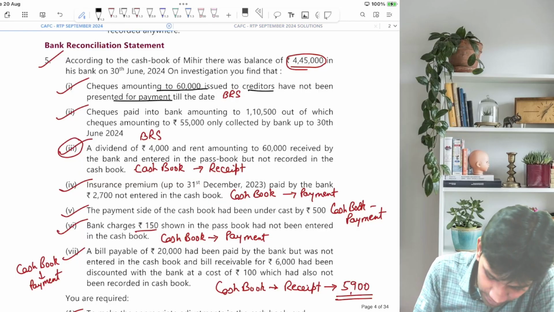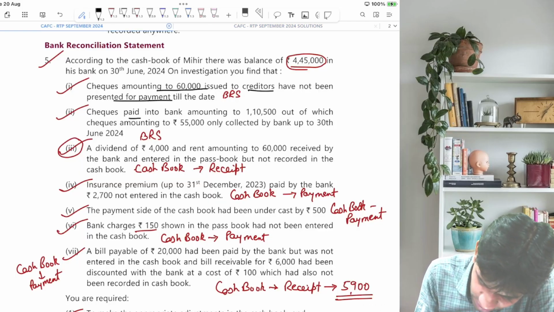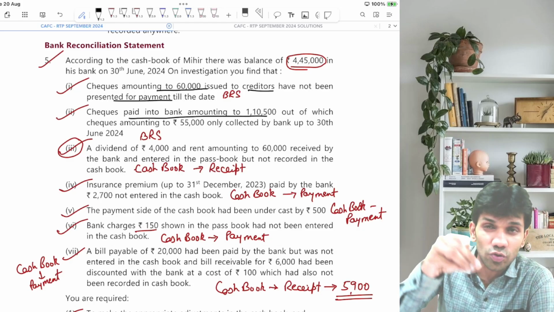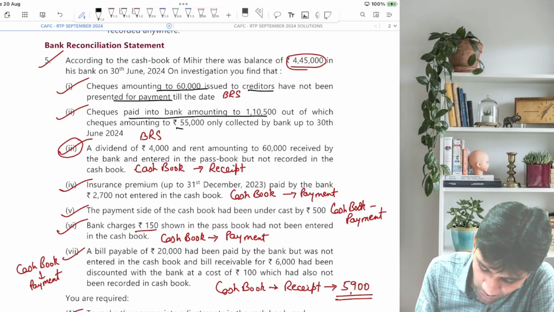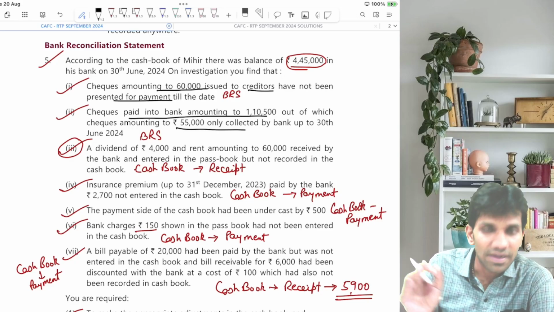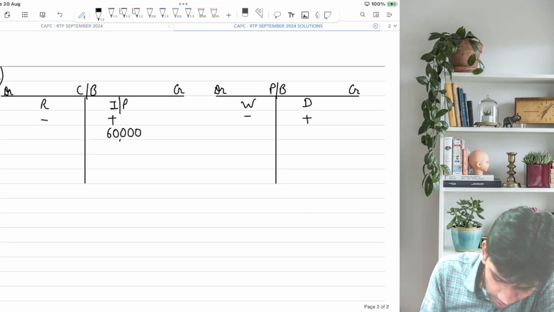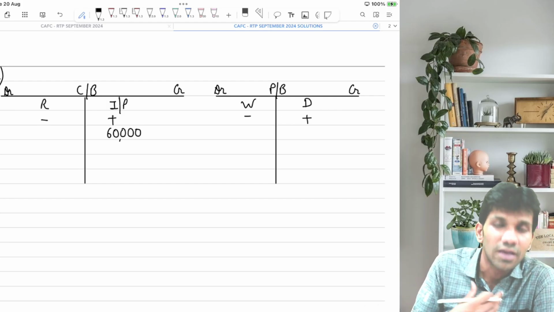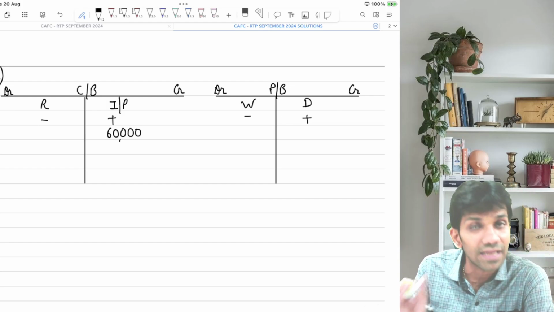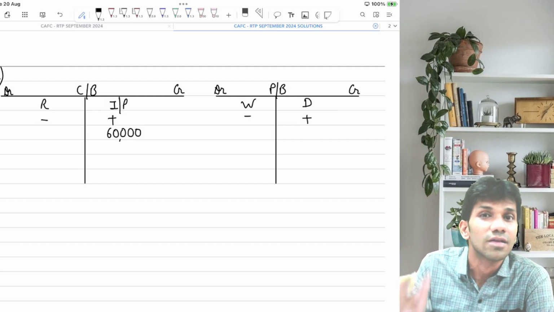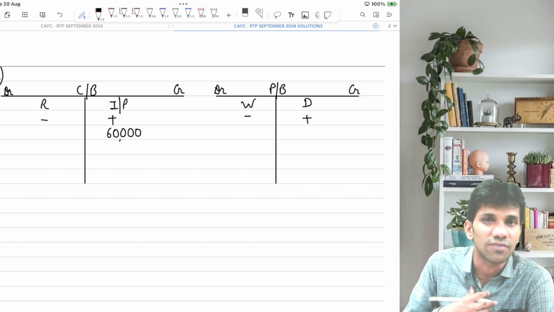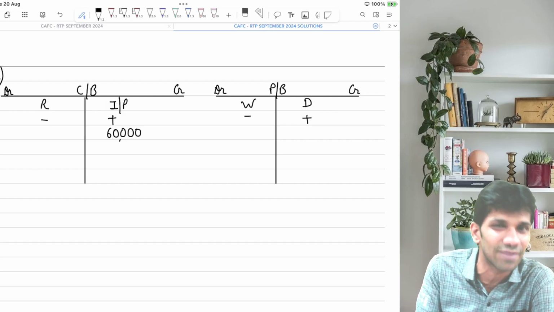बराबर, आगे बढ़ते हैं. Next, checks paid into bank. So we have deposited checks into bank, 1,10,000, out of which only 55,000 were credited by the bank, collected by the bank. Same. So who deposits check? We. When we deposit check, don't think that we deposit means we are depositing into bank. Who deposits check into bank? We. When do we deposit? When we receive it.